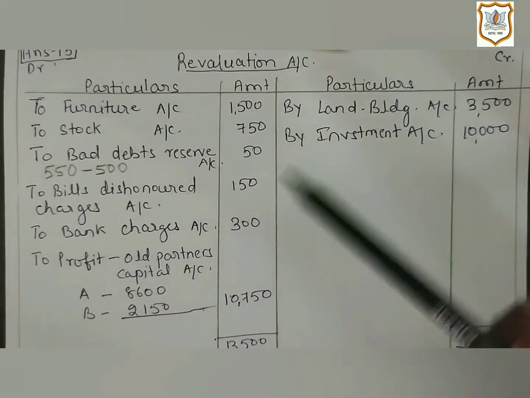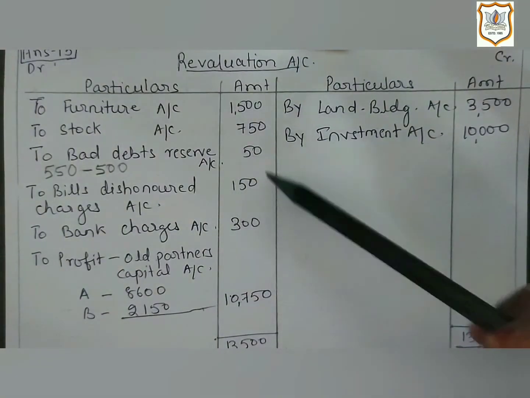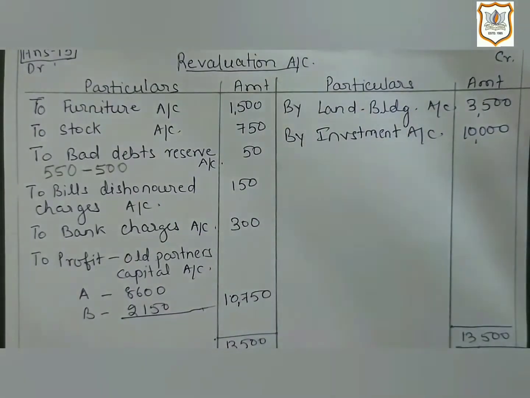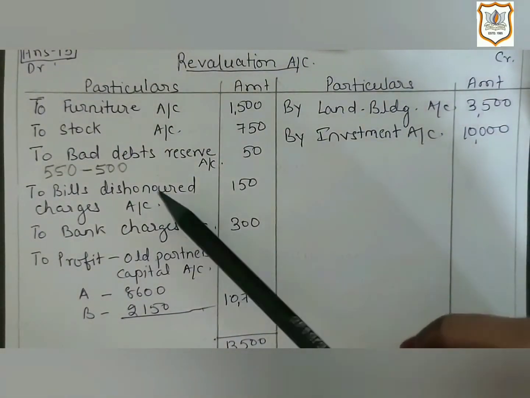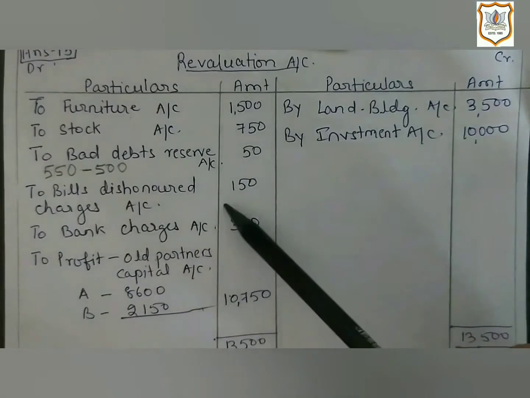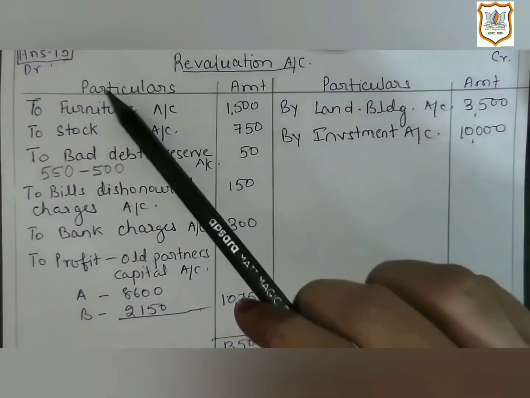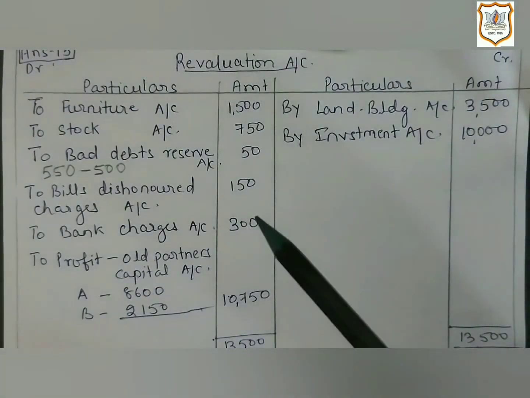And as it is a loss for the firm, so it will be recorded on debit side of revaluation account. This is second effect. So here we will record bills dishonored charges, that is 150, and bank charges, that is 300 on debit side of revaluation account.